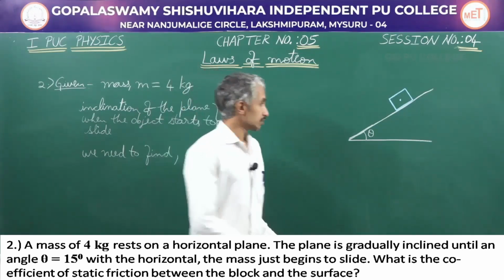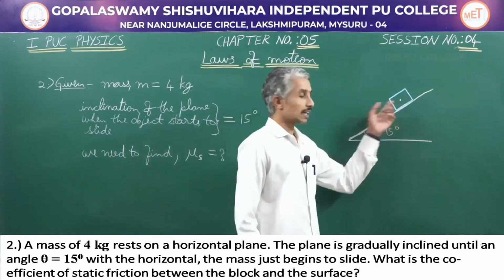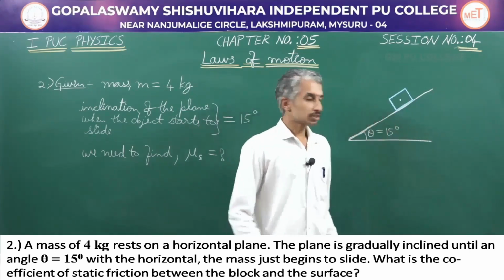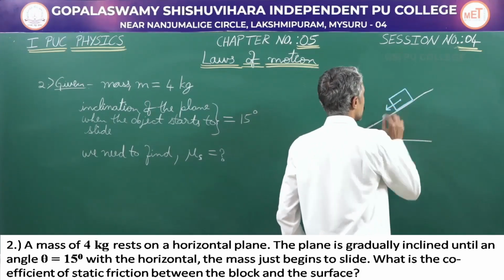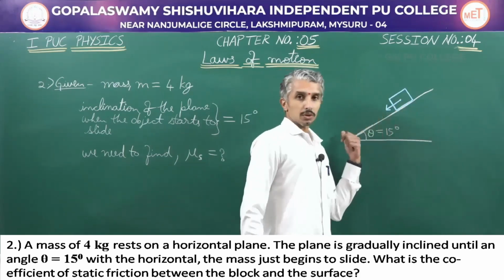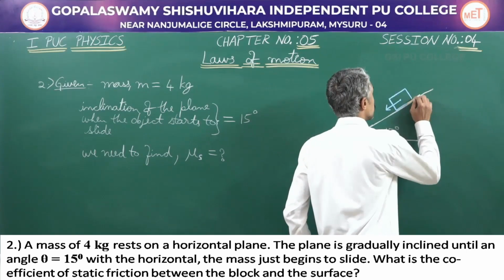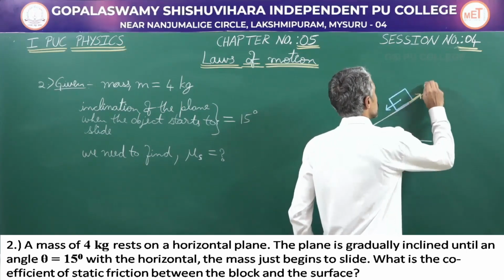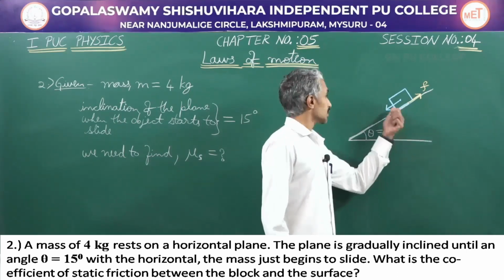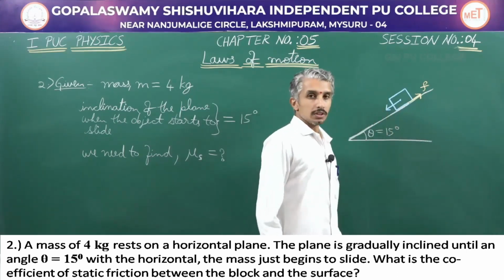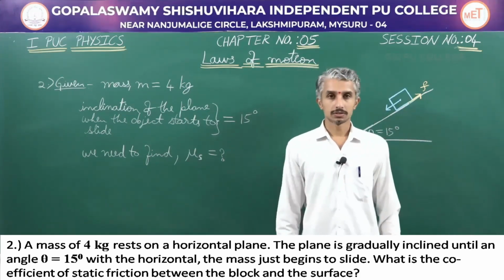In the numerical given, the angle of inclination is found to be 15 degrees when the object starts to slide. When the object starts to slide, the object is moving down the incline. We have friction acting against the motion. In the numerical given, we are supposed to find static friction.